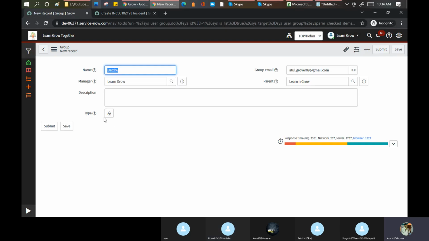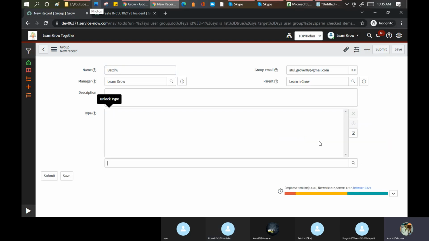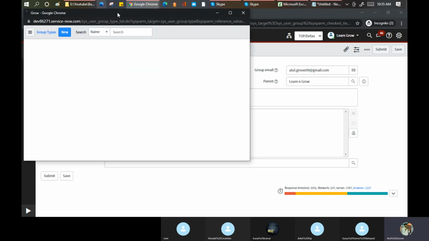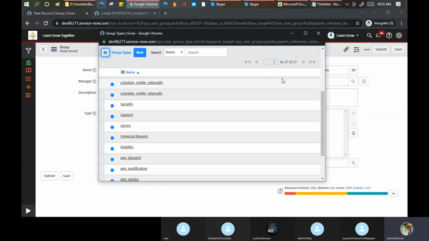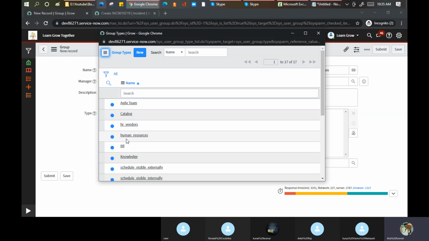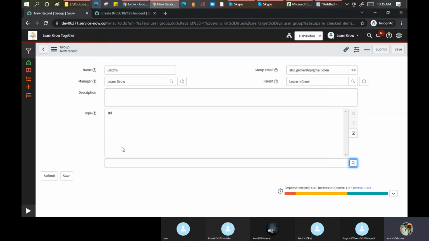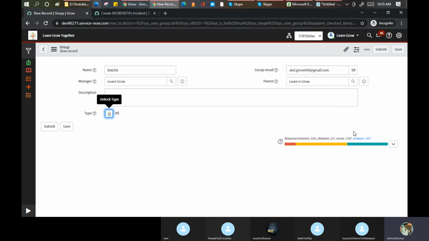Here is how we can do it. See, unlock, and it is a reference. Let me open this to see if I have some data here. See, these many groups are available, given by ServiceNow out of the box. I can say it is an ITIL group, and save.